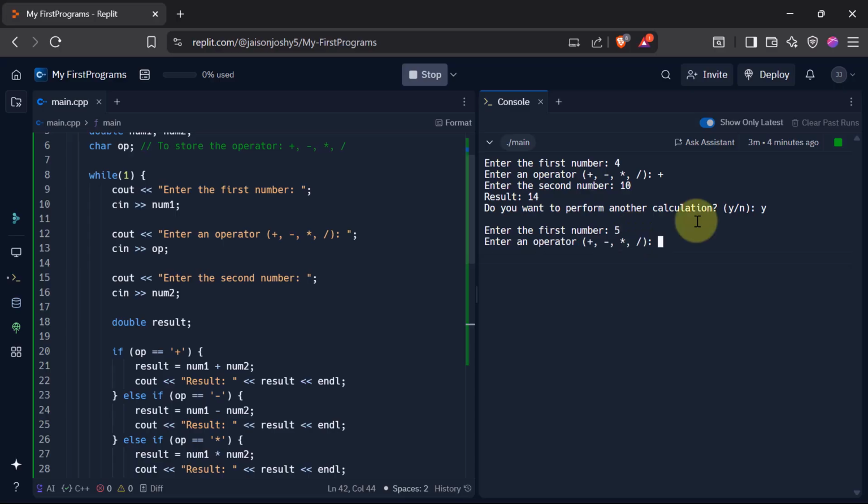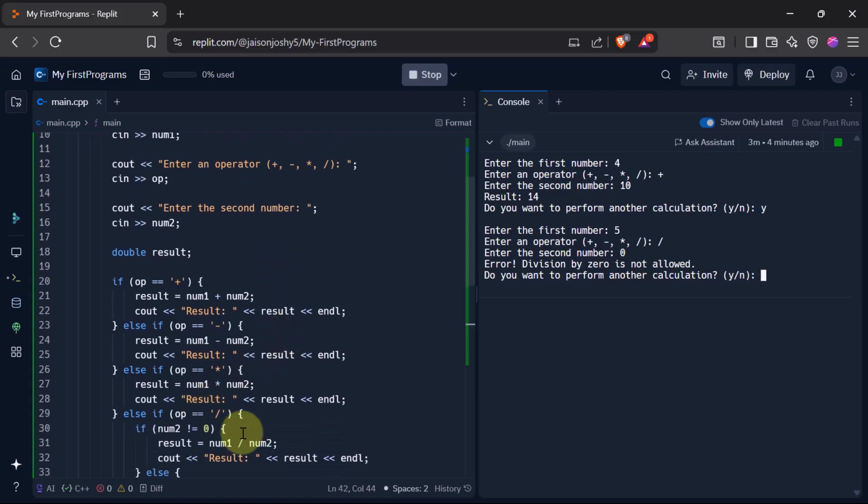So let's say I want to perform division now. So I enter the division operator and I press enter. The second number, let me enter 0 here and see what happens. Okay, now it says error, division by 0 is not allowed. So if you remember, we had that condition as a nested if else. So here my first number is 5, num1 is 5, then num2 is 0, and then what is the operator?